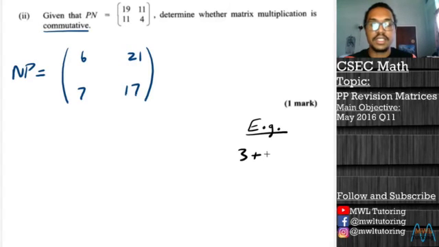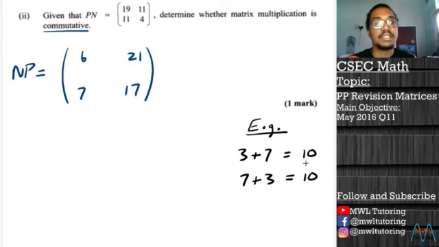So just to clarify on that, if I were to have 3 plus 7, then my answer is 10. If I were to change the order and put 7 plus 3, then my answer is still 10. So the fact that the order doesn't matter, I still get my same value of 10. It means that addition, the operation, is commutative.